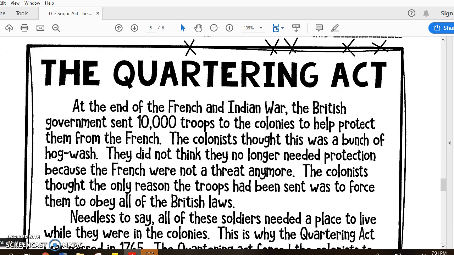The Quartering Act. At the end of the French and Indian War, the British government sent 10,000 troops to the colonies to help protect them from the French. The colonists thought this was a bunch of hogwash. They did not think they needed protection because the French were not a threat anymore. The colonists thought the only reason the troops had been sent was to force them to obey all of the British laws.